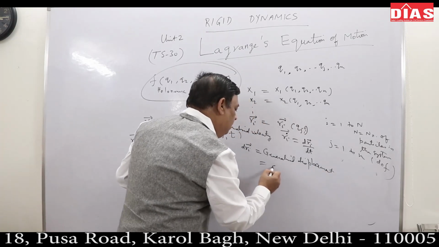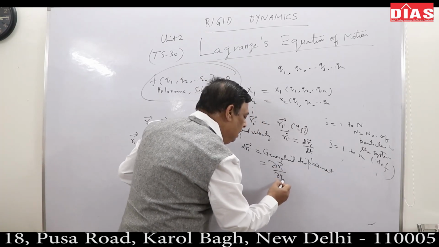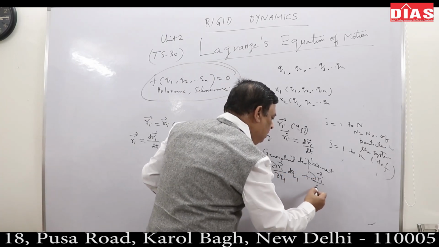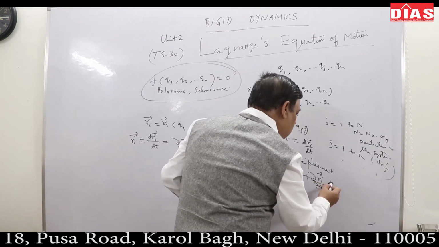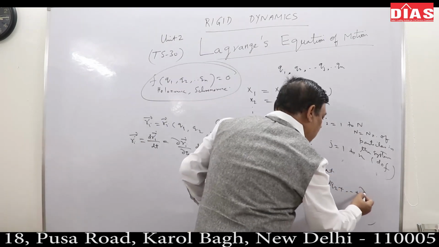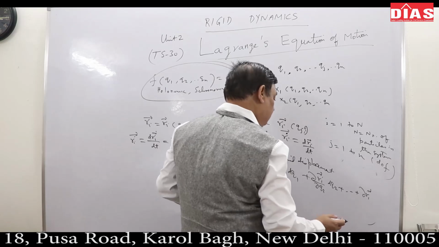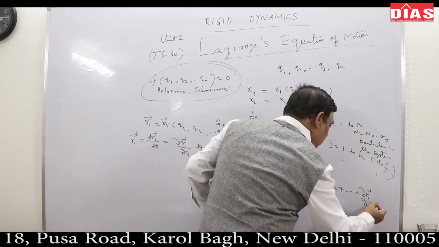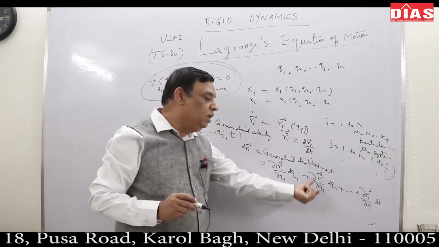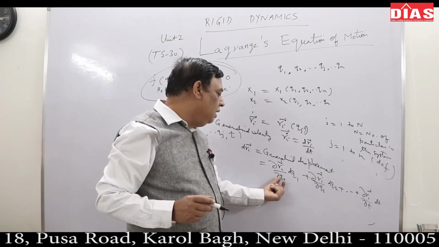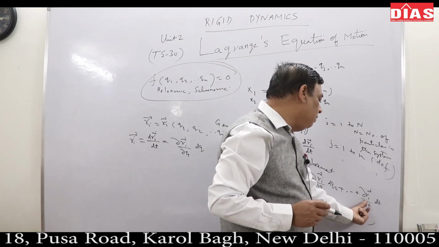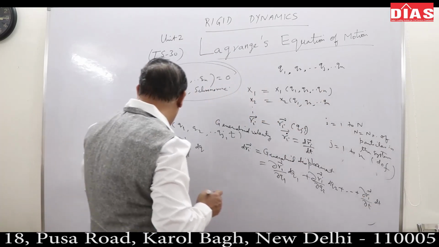How could dri have been written? Del ri upon del q1 into dq1 plus del ri upon del q2 into dq2 plus, last, if it is depending upon t, then I would have written del ri by del t into dt. Correct? If ri is a function of q1, q2, qj, t, then I write del r1 by del q1 dq1, del r1 upon del q2 dq2, and del r1 by del t dt. Velocity means dri by dt.